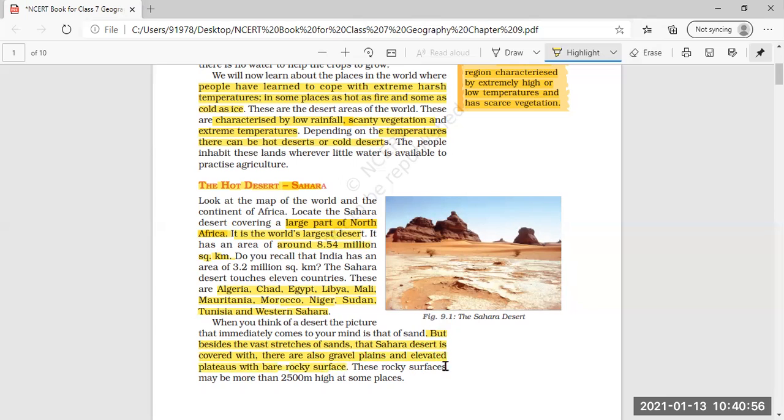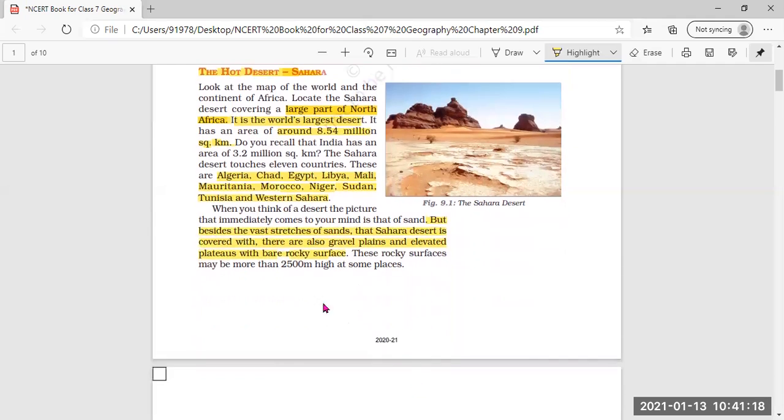Elevated plateaus means raised grounds, a little higher. And these rocky surfaces may be more than 2,500 meters high at some places.